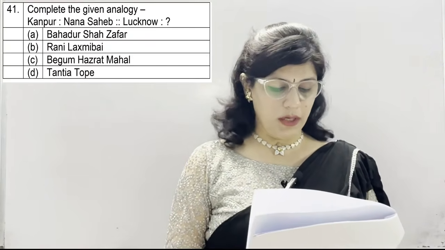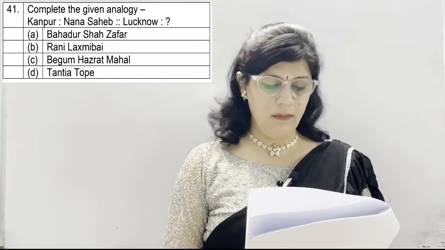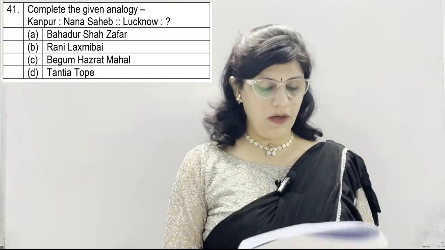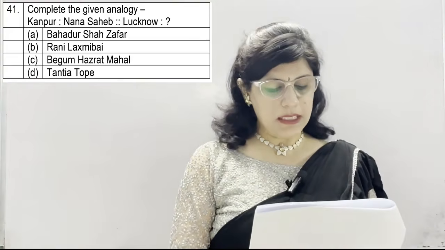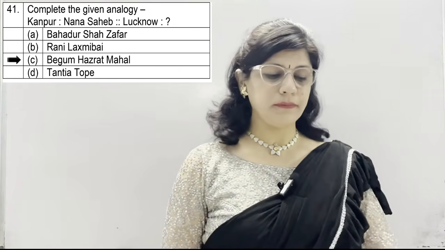Question number 41. Complete the given analogy. Kanpur, Nana Sahib, then Lucknow, dash. A option, Bahadur Shah Zafar. B, Rani Lakshmi Bai. C, Begum Hazrat Mahal. And D, Tantia Tope. And the correct option is Begum Hazrat Mahal.